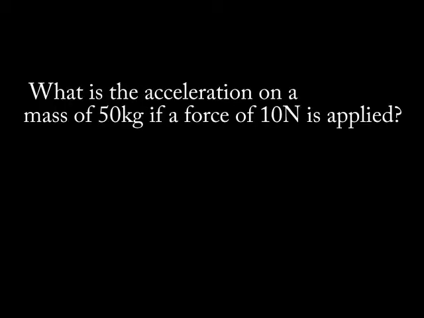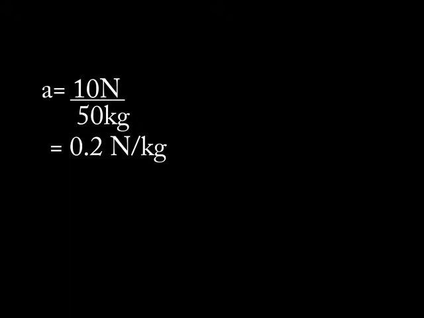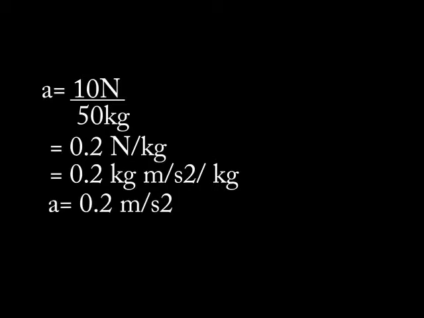What is the acceleration of a mass of 50 kg if a force of 10 Newton is applied? To get the acceleration, let us use the formula a = F/m. a = 10 N / 50 kg, and then it is equal to 0.2 N/kg, and Newton is equivalent to kg·m/s², then over kilogram, cancel kilogram, and then we will get 0.2 m/s², and that is the final answer.